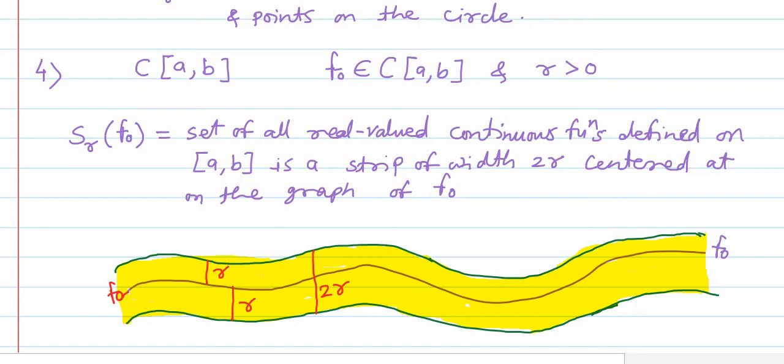Now we'll consider the next important example, which is example number 9.